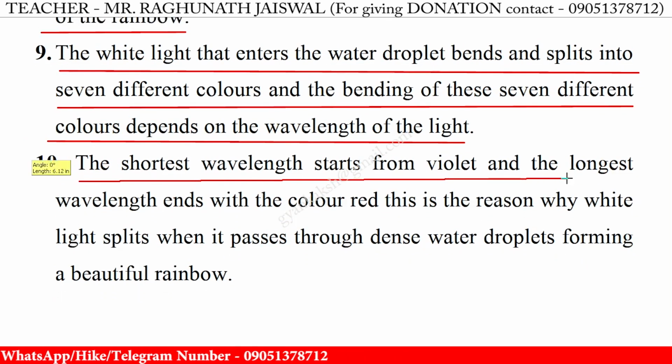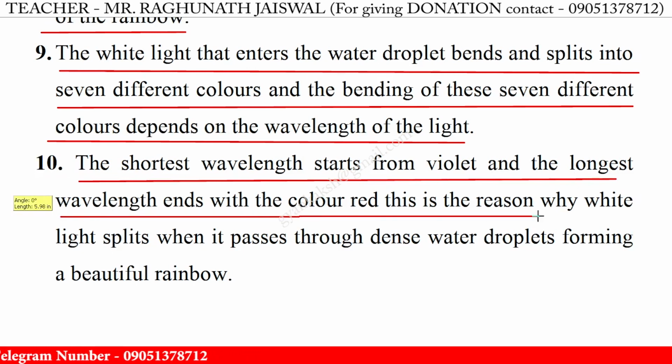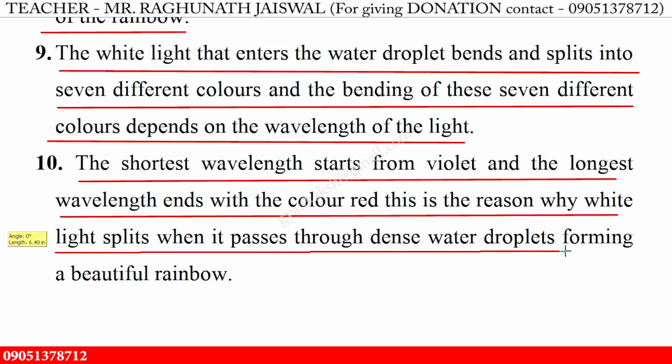10. The shortest wavelength starts from violet, and the longest wavelength ends with the color red. This is the reason why white light splits when it passes through dense water droplets, forming a beautiful rainbow.